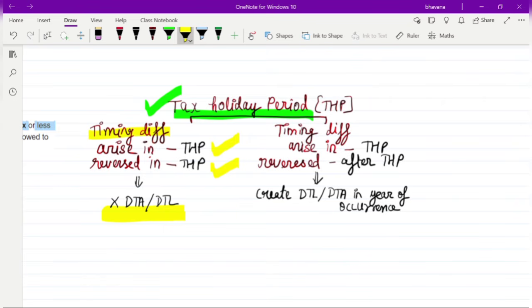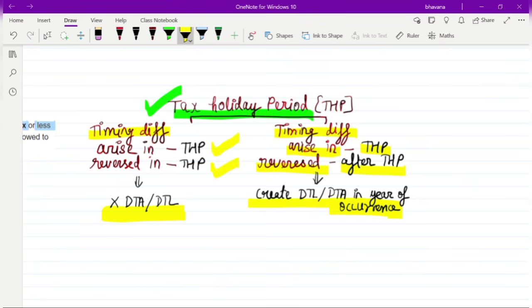But if the timing difference is arising in the tax holiday period, but it is getting reversed only after the tax holiday period, in such case you have to create a DTL or a DTA in the year of its occurrence itself. So whenever it's occurring in that year itself, you have to create the DTA or DTL.